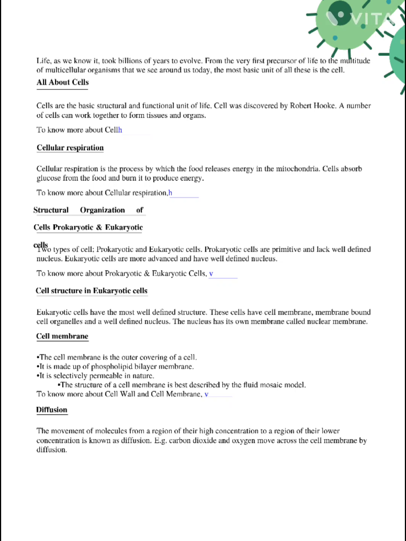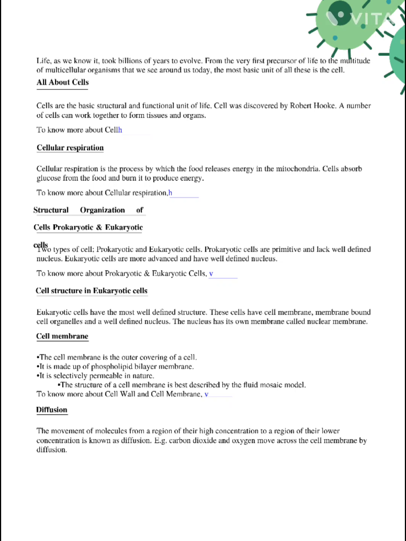Cell was discovered by Robert Hooke. A number of cells can work together to form tissues and organs. Let us discuss more about the cell, starting with cellular respiration. Cellular respiration is the process by which the food releases energy in the mitochondria. Cells absorb glucose from the food and burn it to produce energy.